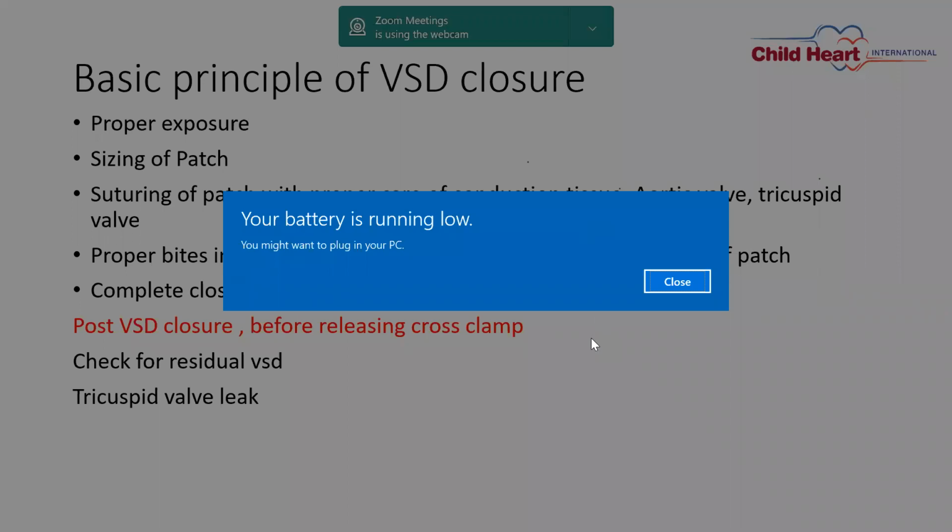And the second thing is tricuspid valve leak. Whenever you are closing the VSD, you are coming near to the tricuspid valve. So before releasing the clamp, just put saline in the tricuspid valve and check the tricuspid valve.